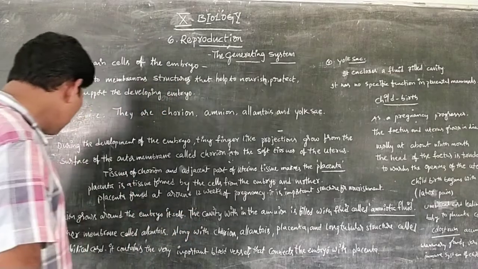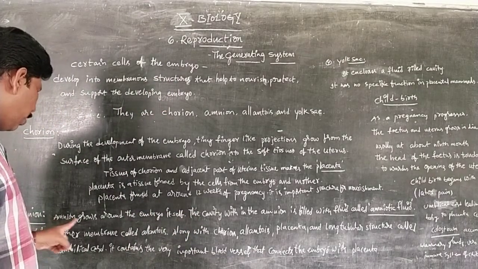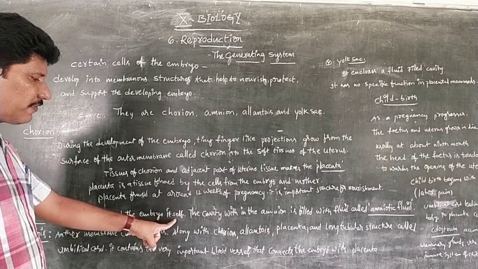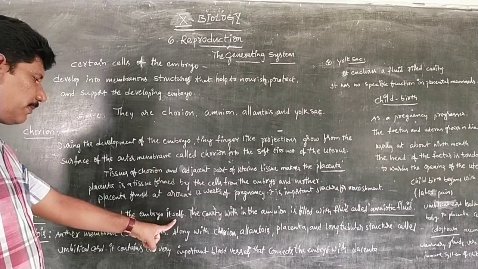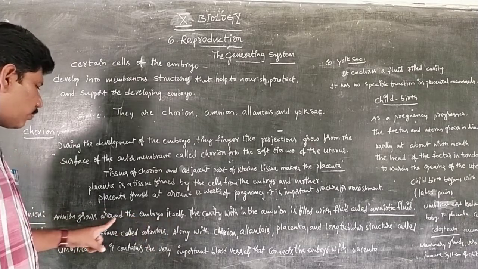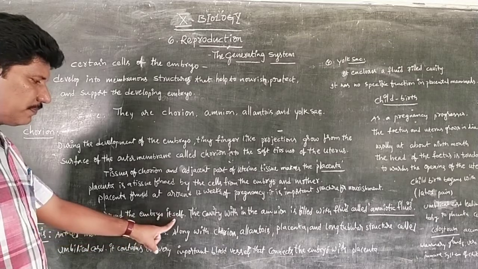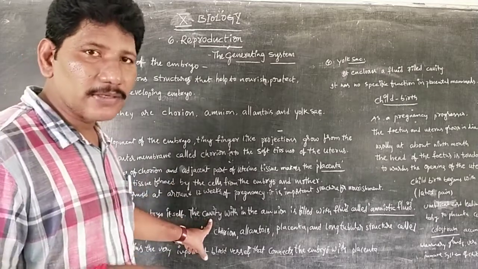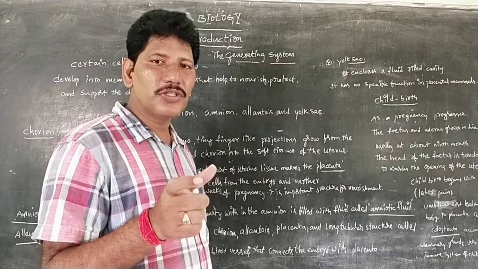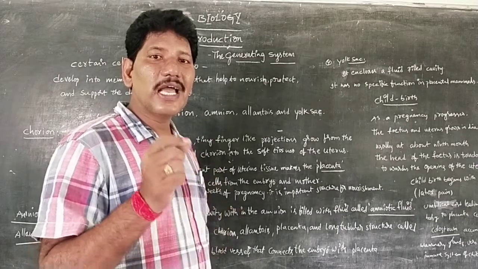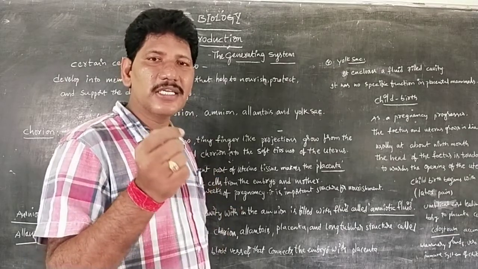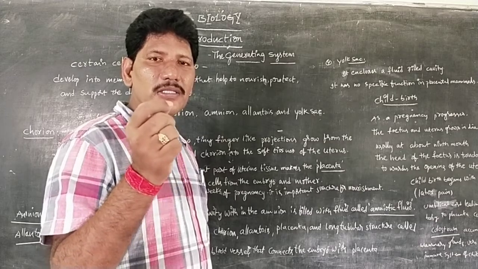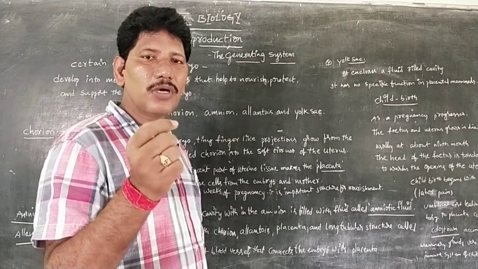Next, another important layer, the amnion, grows around the embryo itself. The cavity within the amnion is filled with a fluid that we call amniotic fluid. In Telugu it is called umma neeru or umma dravamu.